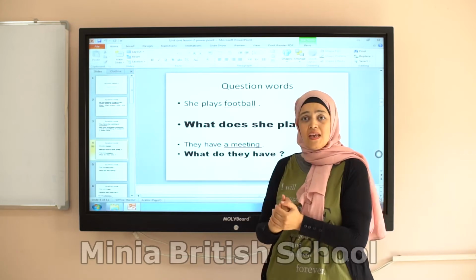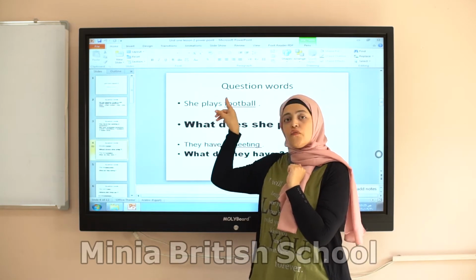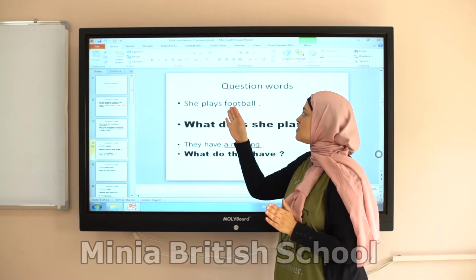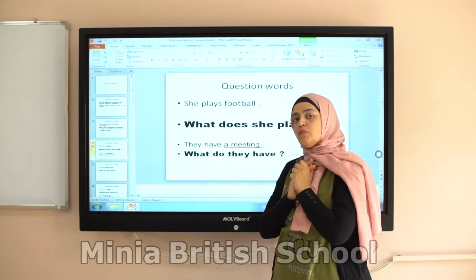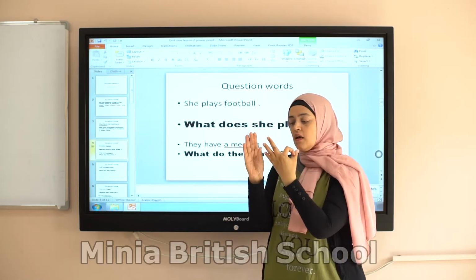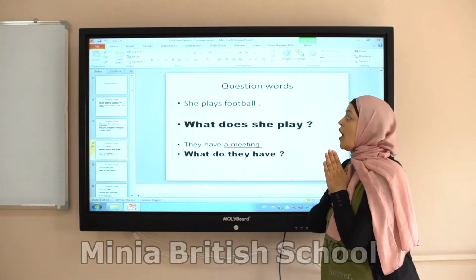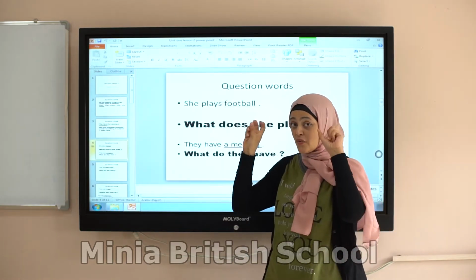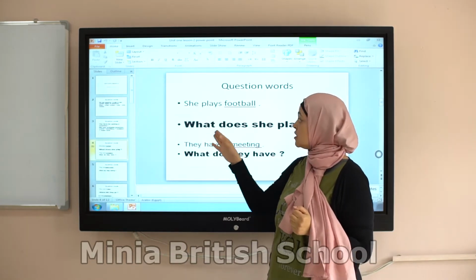This auxiliary should be in the same tense as the verb I have. I have a verb in the present simple. The verb ends with S. Which auxiliaries can I use when I have one main verb? Do, does, and did. But in this example, what do you think I can use? I have a verb in the present simple with S. It means the auxiliary that can help me is does. So I write what does.